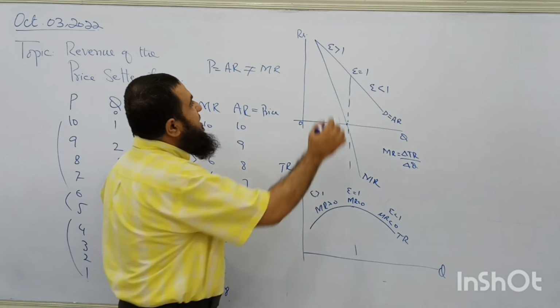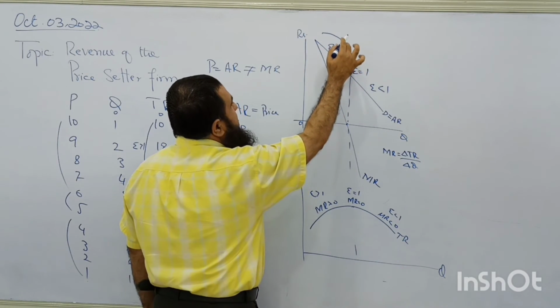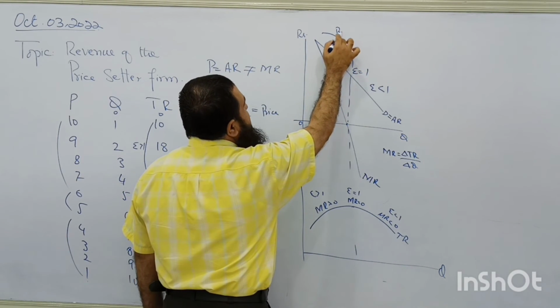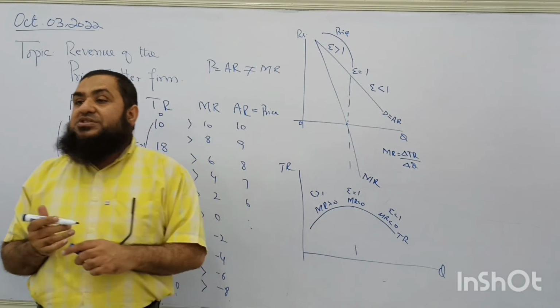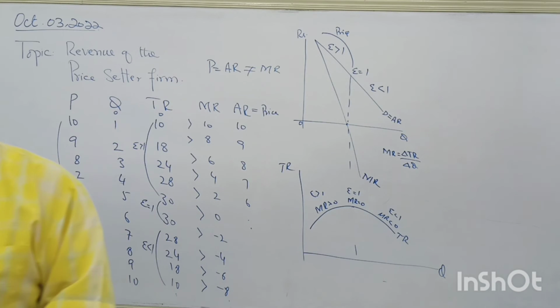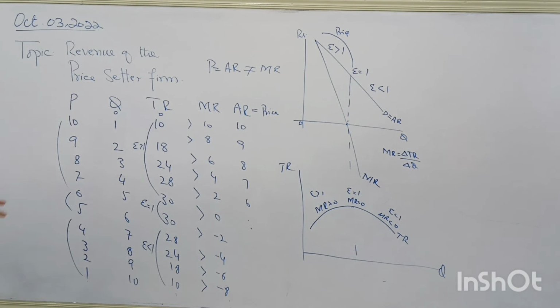So the firm sets the price on the elastic part, because here total revenue is also increasing for the firm, and the firm is the price setter. It will set the market price of the product on the elastic part of the demand curve, where its marginal revenue is also positive and total revenue is also increasing. Clear? That is the firm when it is a price setter.